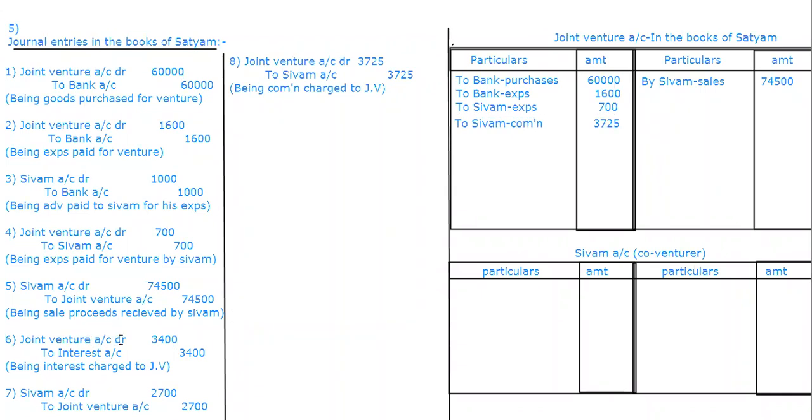And then anything else we have missed out, please check it. Interest we have not taken. Interest and closing stock I should take last. So to interest, which is 3,400, and closing stock will be here. By again Shivam only took it. Because it is unsold stock, we'll say unsold stock.